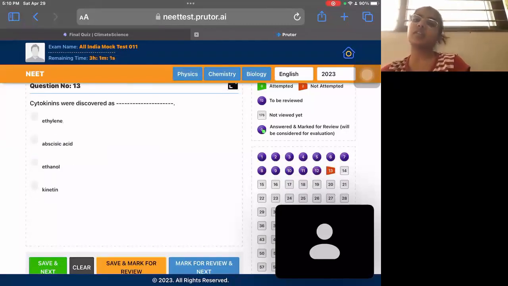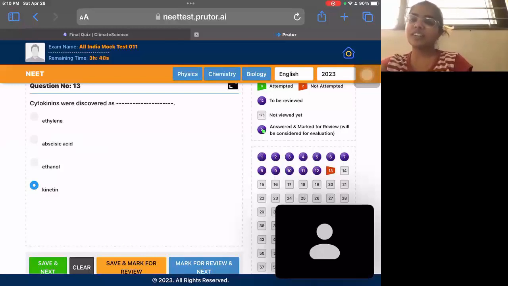Cytokinins were discovered as direct NCERT question. It is mentioned in NCERT. It is kinetin. Cytokinins were first discovered from the sperm, and they were discovered as kinetin. Yeah, so this also you need to mug up. There is no other option, no shortcut there.